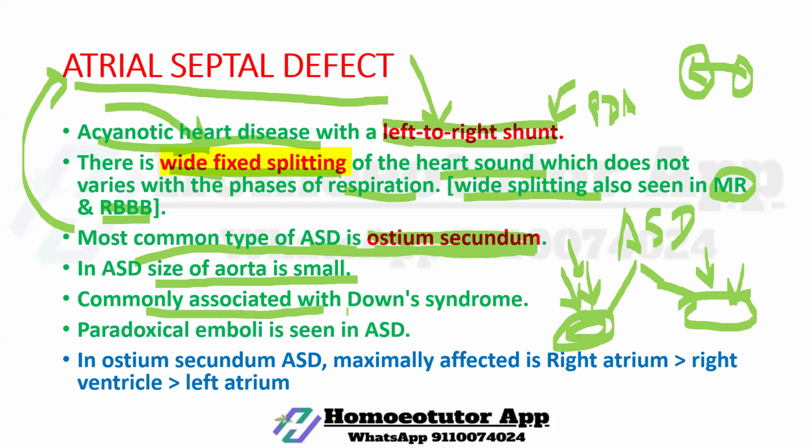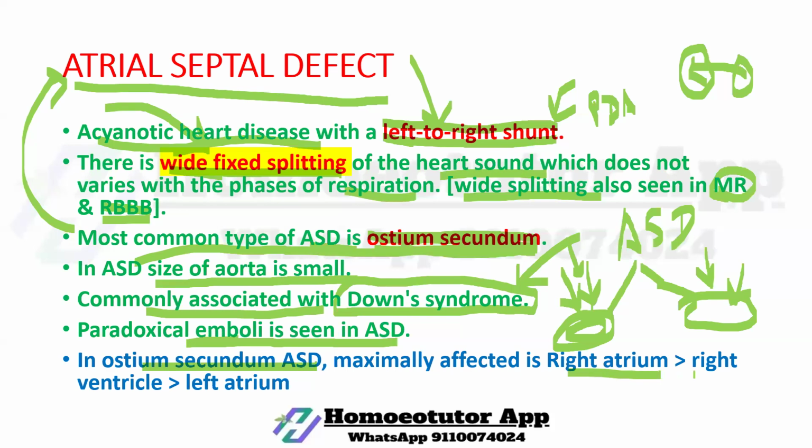ASD is commonly associated with Down syndrome. Patients suffering from Down syndrome can show the symptoms of ASD. Paradoxical emboli are seen in ASD. In ostium secundum ASD, the right atrium is affected most, then the right ventricle, and last the left atrium.